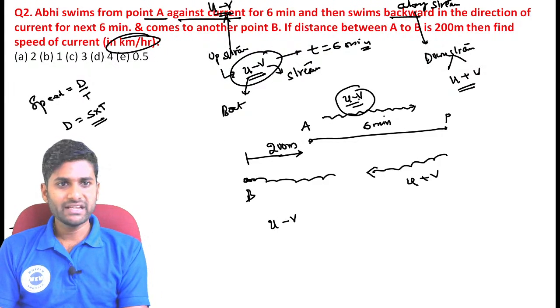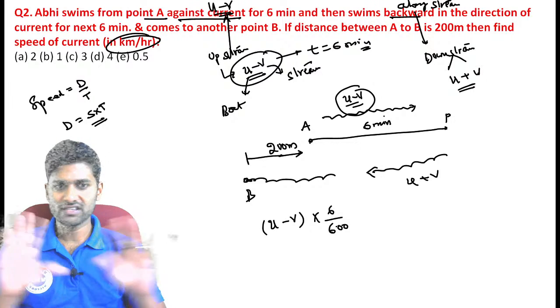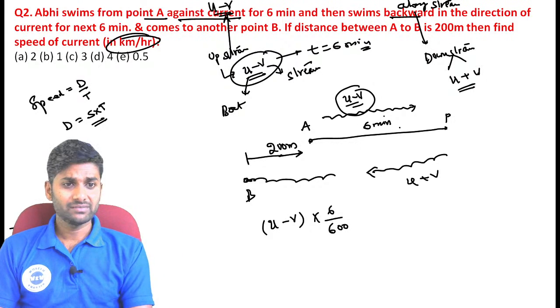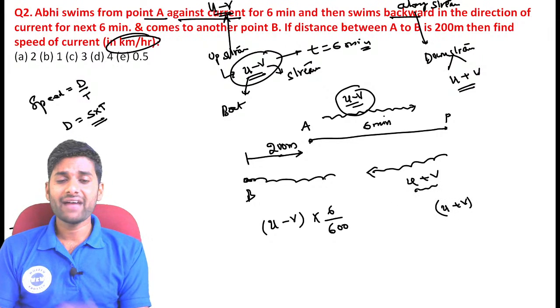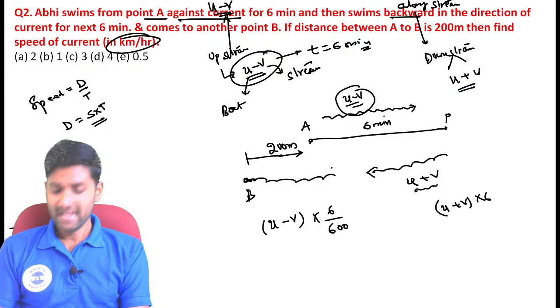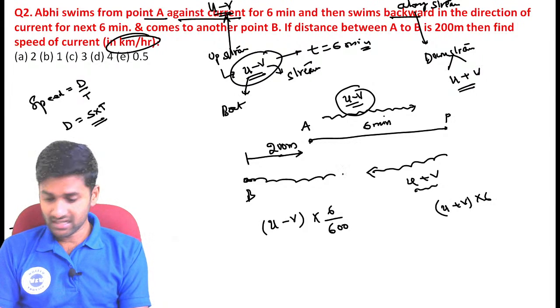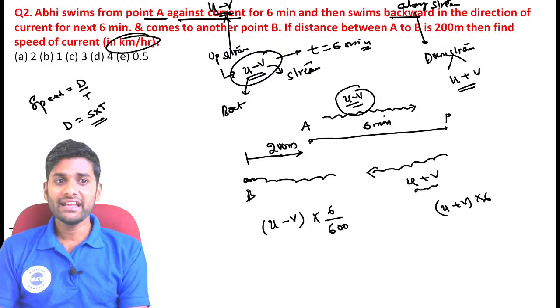First speed is equal to U minus V and they travel for 6 minutes, converted into hours means 6 by 60. So that is the first distance they covered. Next, along the stream, the value is U plus V and they travel again 6 minutes. That is U plus V into 6 by 60.